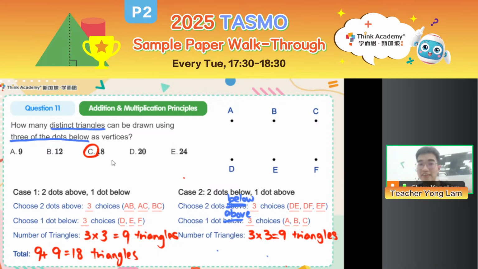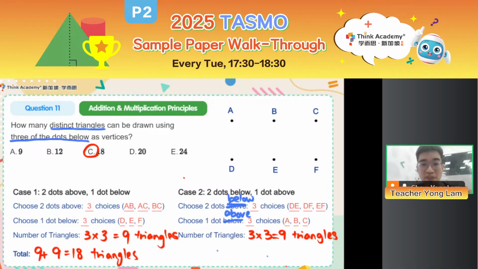So like I said just now, this is actually addition and multiplication principle. We need to see how to match choices above to choices below. So instead of trying 1 by 1, we start by thinking, how could we choose our 3 dots? Can we choose from the same row? If we cannot, that means we should choose some from above, some from below. And from there, we have two cases: 2 above, 1 below, or 2 below, 1 above. Then for each case, we just choose the dots above and then choose the dots below. Then use multiplication principle to do this. All right, so that's how we do question 11.